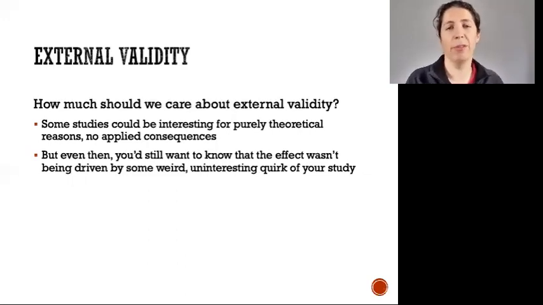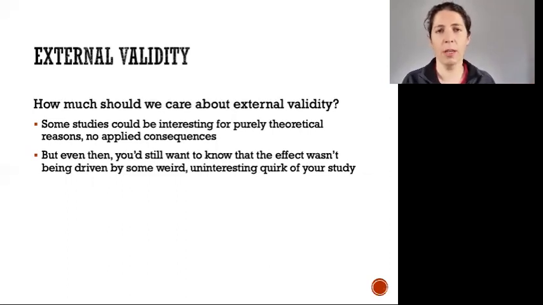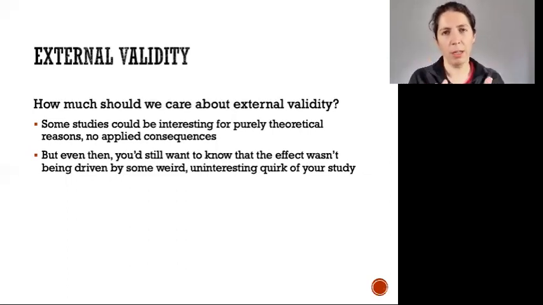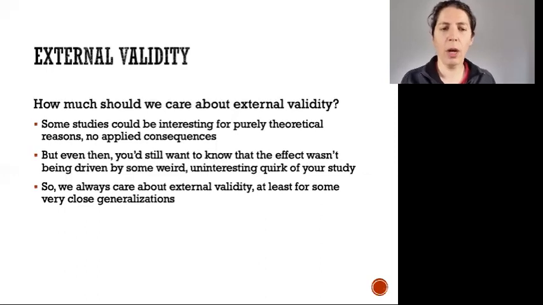And if I had a different recruitment flyer, I would have gotten a different sample and the finding wouldn't have held. I really want to know that, because even if I'm not trying to make broad generalizations and apply my findings in the real world, I still care if my finding depends on some strange quirk of the study. So I still want to make sure I do it a few different ways and rule out as much as possible that my finding is really, really narrow in this uninteresting way. So we always care about external validity, at least for some very close generalizations. I at least want to say that it would work if another experimenter tried the same thing I did, or if I did it on a Tuesday instead of a Saturday, or if I did it in Adelaide instead of Melbourne.